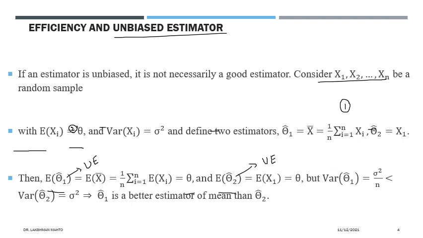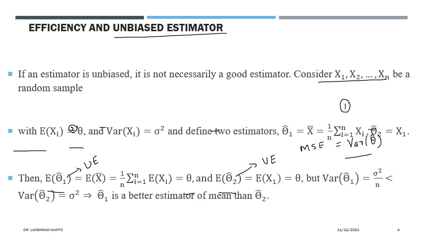Since both are unbiased, the mean square error is equal to the variance of the estimator. So the variance of the corresponding estimator is more important in this case. The variance of the sample mean is sigma square by n. And the variance of theta 2, which is x1, is just sigma square.